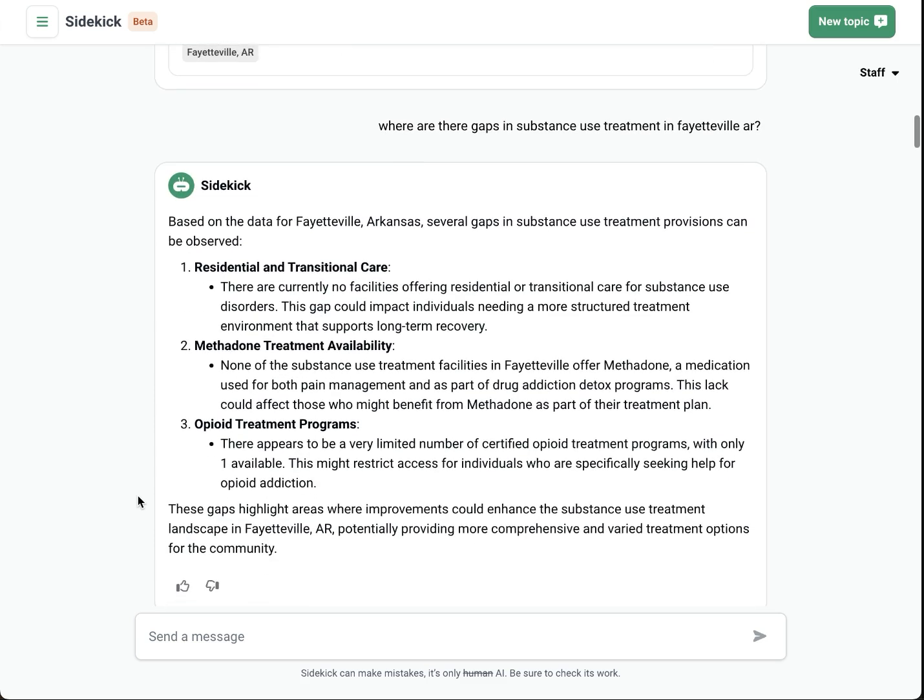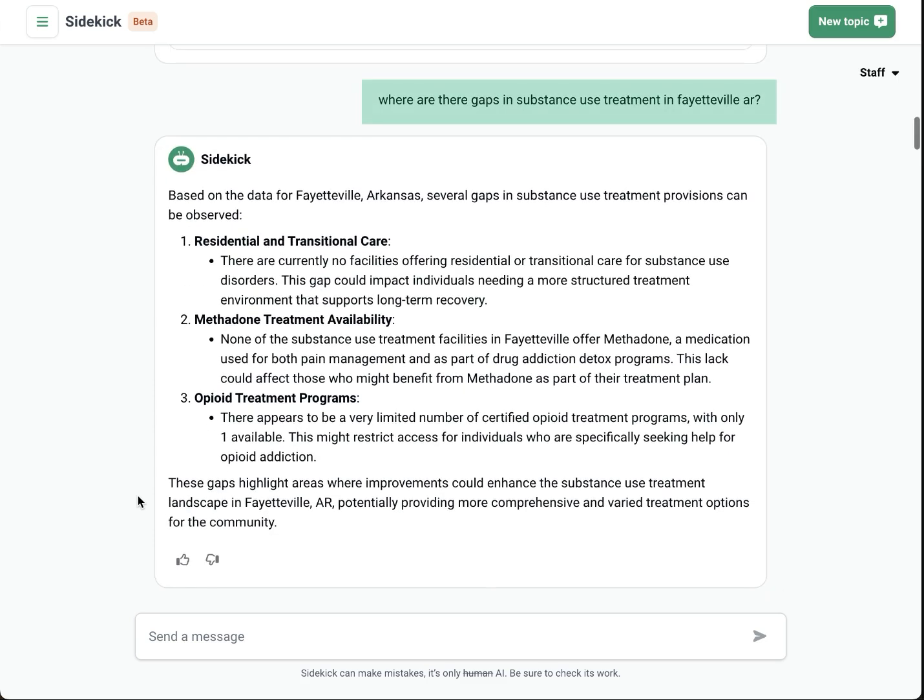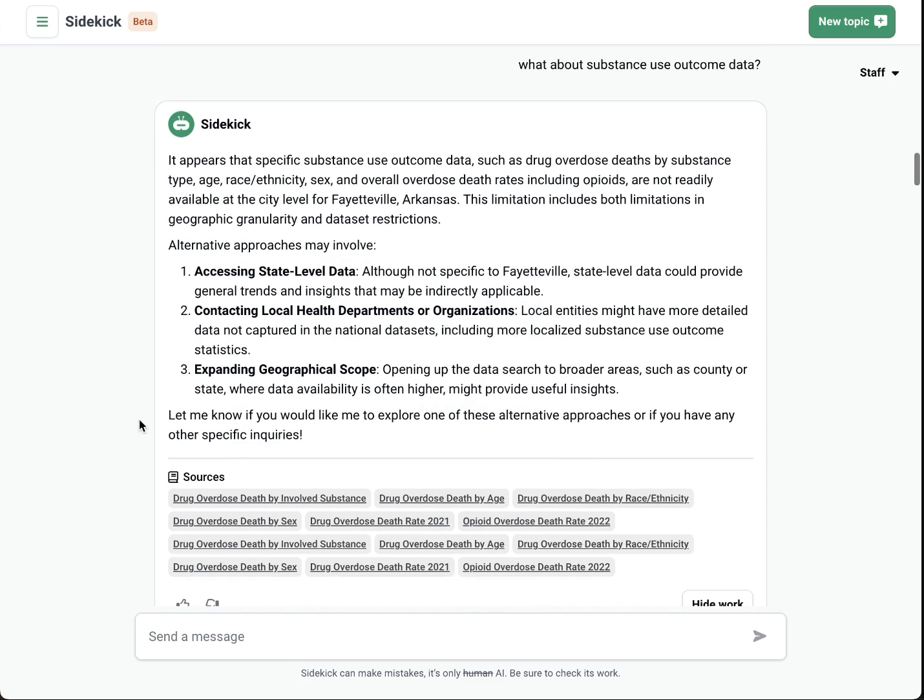But I'm wondering what else Sidekick can notice, so I ask it where gaps in substance use treatment in Fayetteville exist. Based off of the data it's already given me, it finds gaps in residential and transitional care, methadone treatment availability, as well as the number of certified opioid treatment programs. But treatment is only one part of the equation. I also want to fill in some information about outcomes.